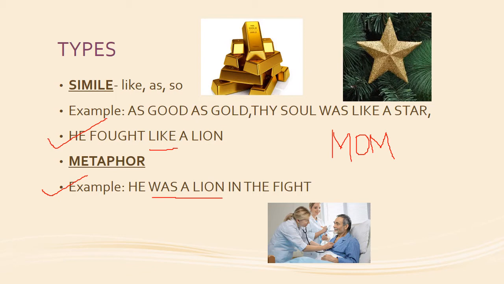The next one is metaphor. Example, he was a lion in the fight. So in the previous one, in simile, we have seen this sentence: he fought like a lion. But in metaphor, we say he was a lion in the fight. So what is the difference here?